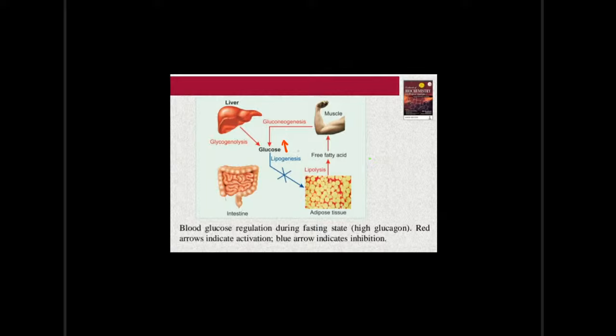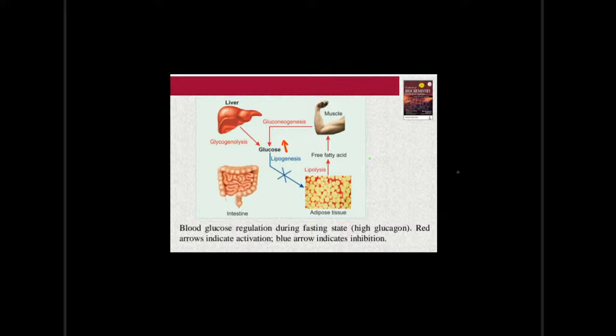The third mechanism is lipolysis. That is, the fat is also converting into glucose, right? So lipolysis is also activated. Red arrow indicates activation. What does the blue arrow indicate? Inhibition. So lipogenesis is not taking place. Okay, so that is the regulation in the fasting state. So simply it is nothing.